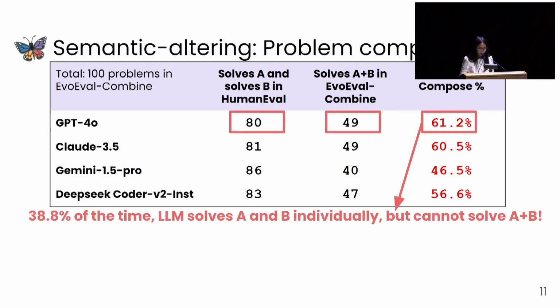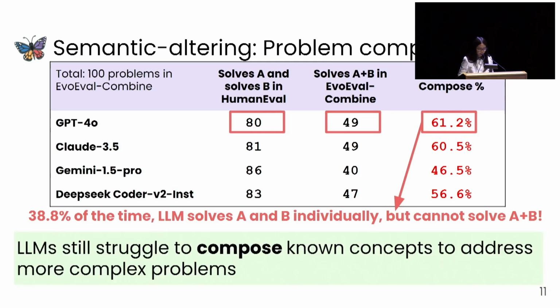So the result is quite surprising. Take GPT-4o, for example. For 38% of the time, it is able to solve 2 parent problems individually, but failed to solve the combined problem. So this shows that while current state-of-the-art models perform well on simple coding tasks, they still struggle when they need to incorporate these known concepts into more complex solutions.